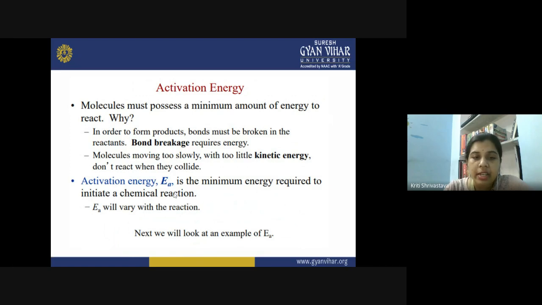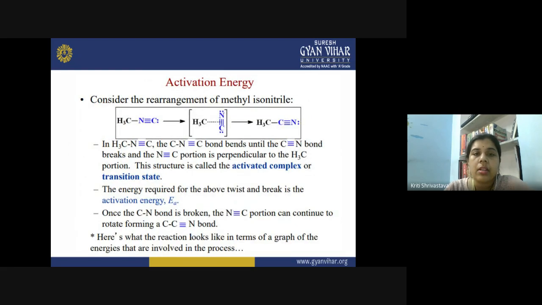To initiate a chemical reaction, we have to give the activation energy to the reactant molecule, and for different types of reactions, because the nature of the reactant is different, the activation energy will also be different. So let us take an example here. Consider the conversion of methyl isonitrile into methyl cyanide. Here, in H3C-N triple bond C, the chemical conversion is this: the bond between carbon and nitrogen is getting broken, and then the carbon is again attaching itself with the carbon of the